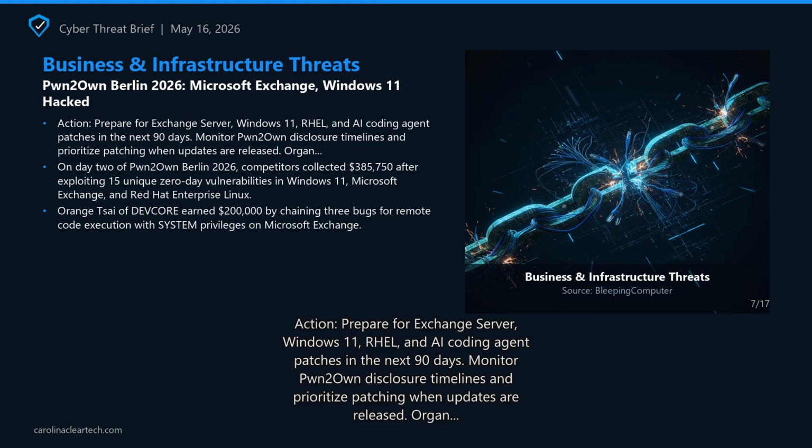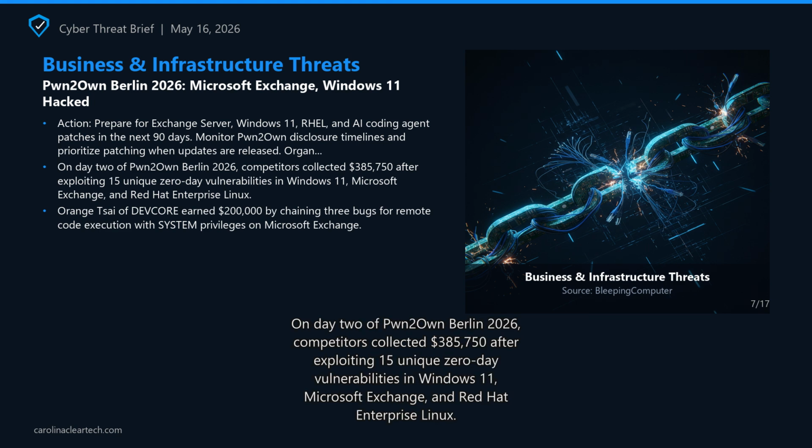Orange Tsai of DevCore earned $200,000 by chaining 3 bugs for remote code execution with system privileges on Microsoft Exchange. Sion Y exploited an integer overflow to hack Windows 11, $7,500. Ben Ku escalated privileges to root on Red Hat Enterprise Linux, $10,000. And multiple teams hacked AI coding agents including Cursor and OpenAI Codex.